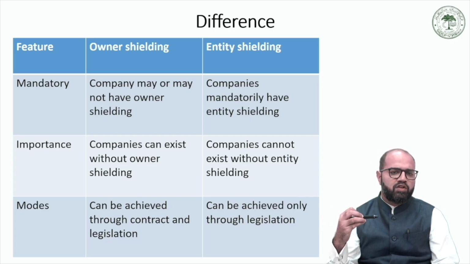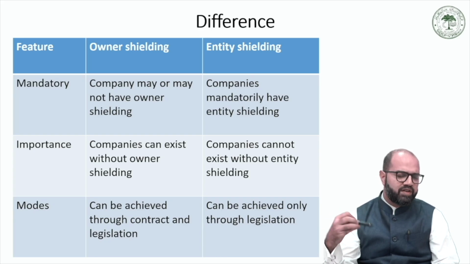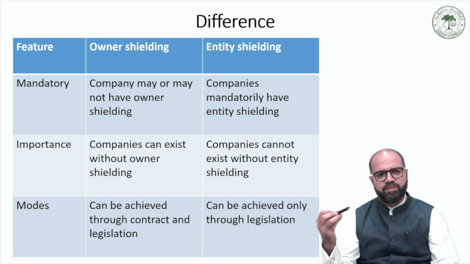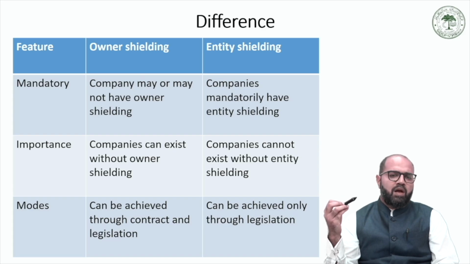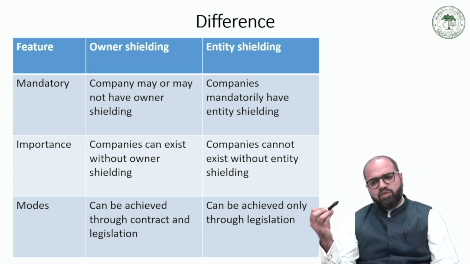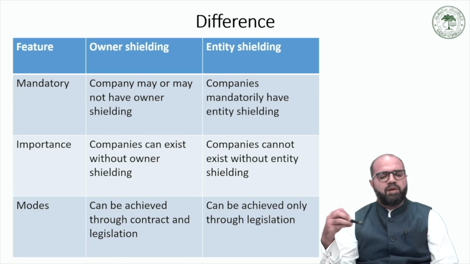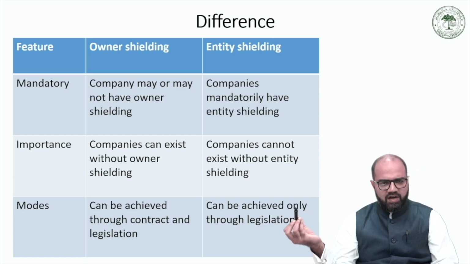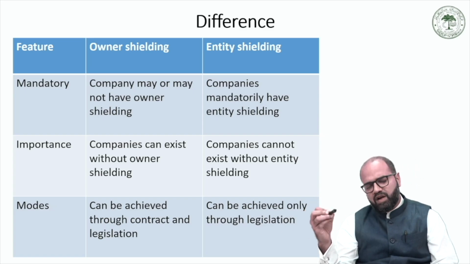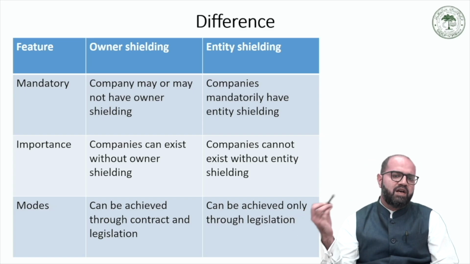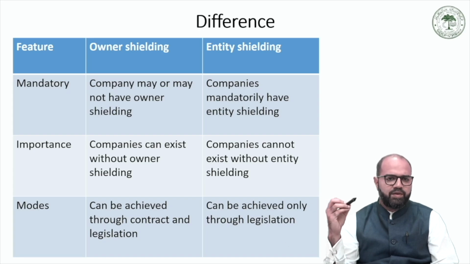So the theory of owner shielding is not mandatory, and companies can exist without it. On the other hand, no company can exist without entity shielding, and it is not possible to register a company that does not have separate legal personality. Whenever a company has separate legal personality, it gets the benefit of entity shielding.